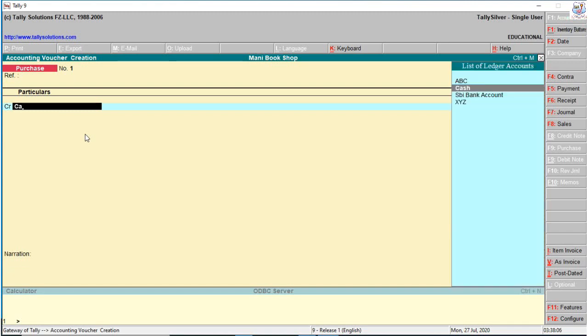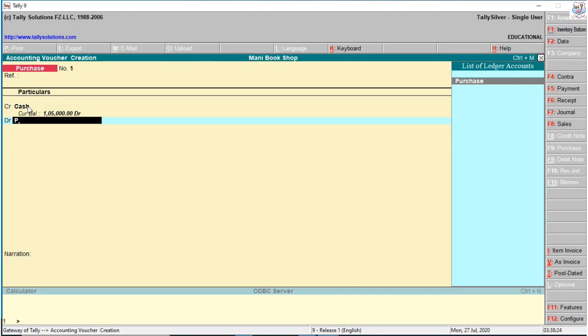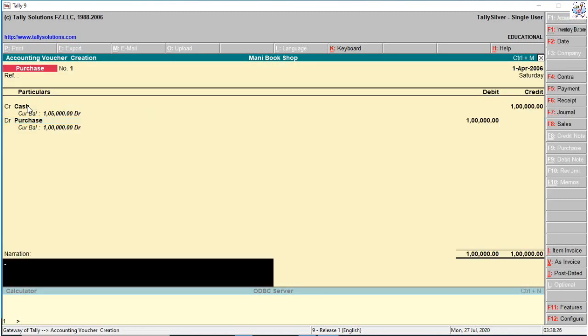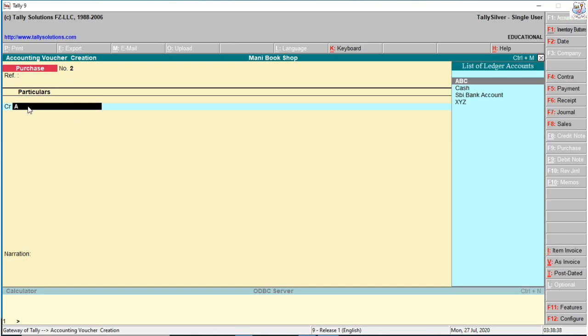So cash sales. In the same way for the purchase voucher, Control plus V to enter the purchase option. Cash, purchase account debit to cash account. In this purchase voucher, the credit option opens first. So purchase. I purchase 1 lakh rupees. Cash purchase or credit purchase? Credit purchase, cash purchase, you select purchase directly. Cash purchase.